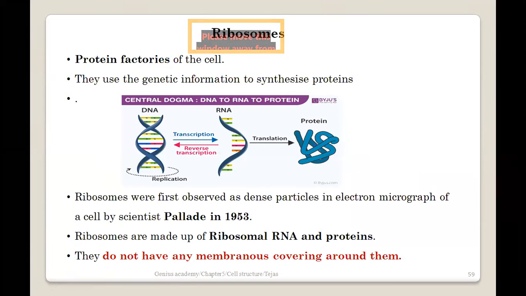Okay, so ribosomes, I think now everyone is able to understand that ribosomes are called the protein factories of a cell because they are involved in the process of protein synthesis. Why and how do they actually do this protein synthesis? Because they use genetic information and then synthesize a particular protein.